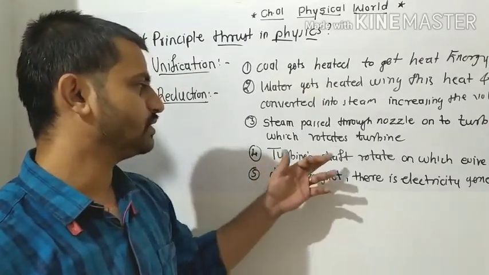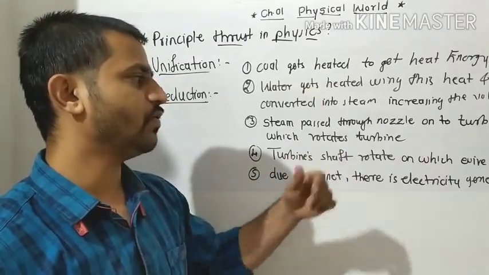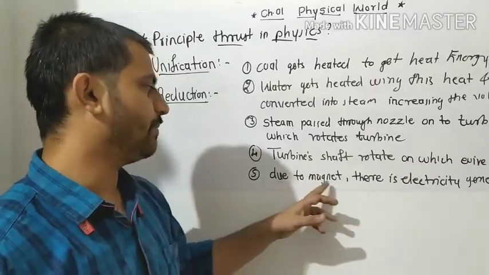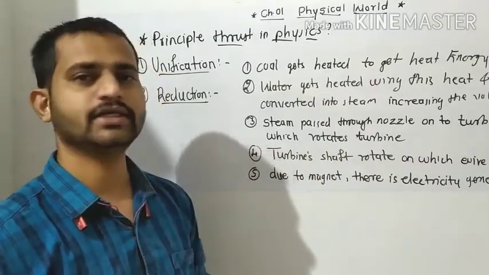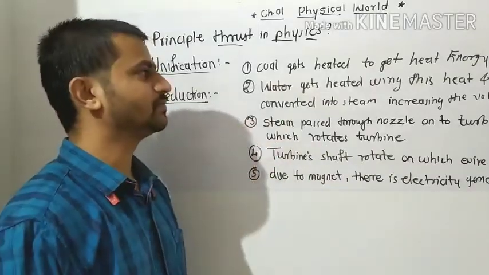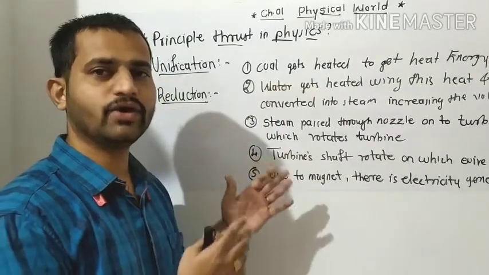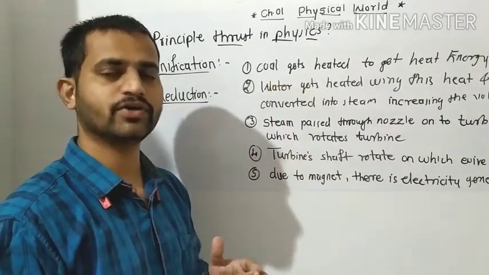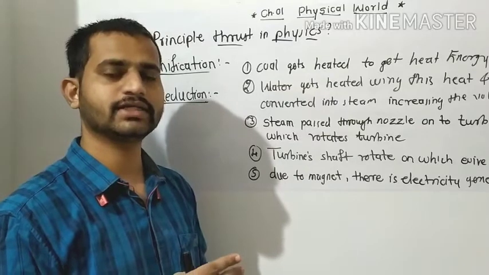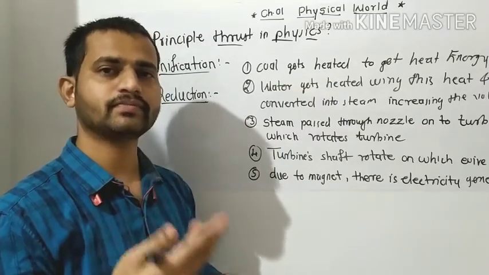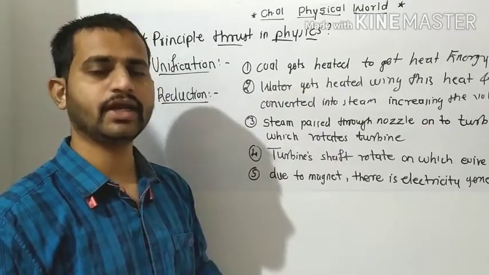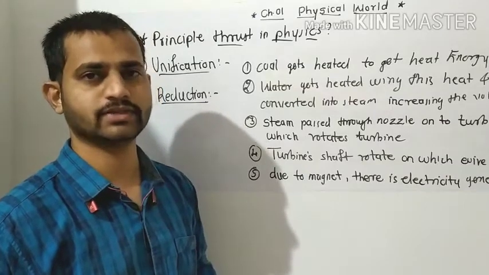So the turbine shaft rotates on which wire is wound, and due to the magnet there is electricity generated. So if we combinedly study this process of conversion of coal energy, that is the chemical energy, into the electricity, then it will be a very complex process.